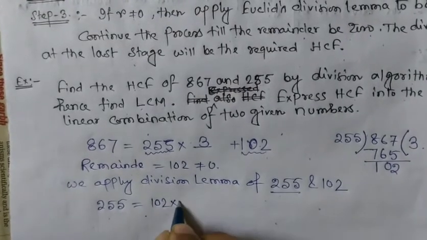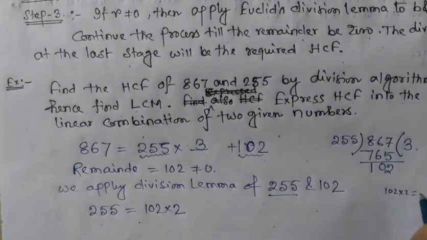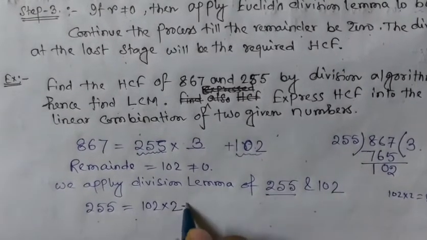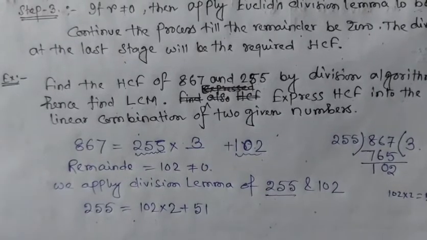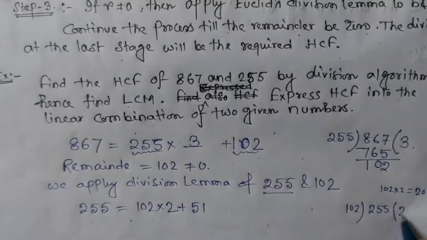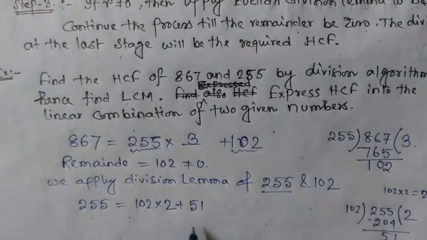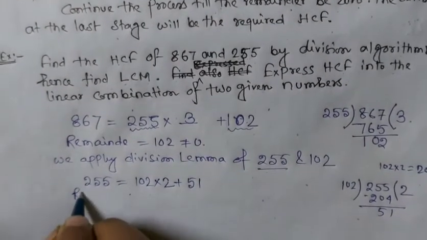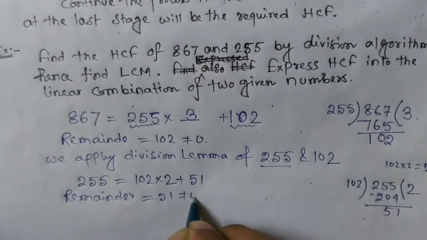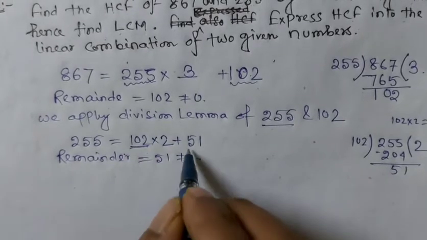Similarly, 255 is the larger number, so 255 can be expressed as 102 multiplied by 2, which is 204. Then 255 minus 204 is 51. So 51 is the remainder. If you divide this way, 2 multiplied by 102 is 204, and on subtraction we get 51. So the remainder is 51, and again this is not equal to 0, so we have to apply the division lemma to 102 and 51.